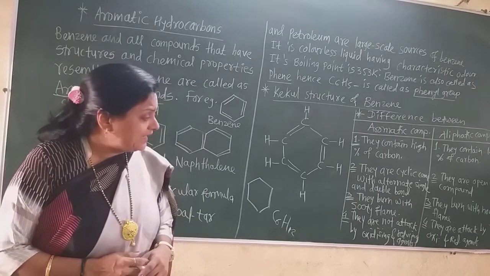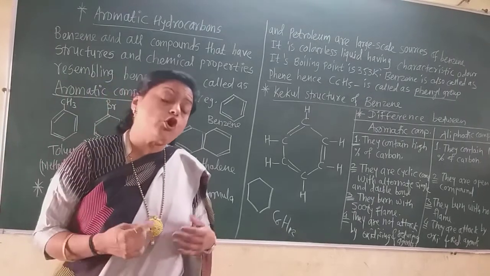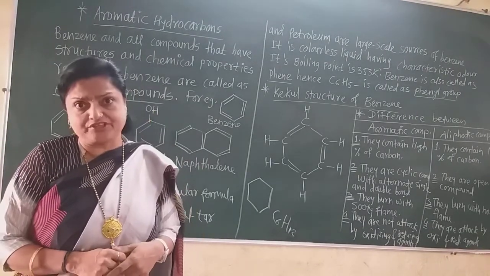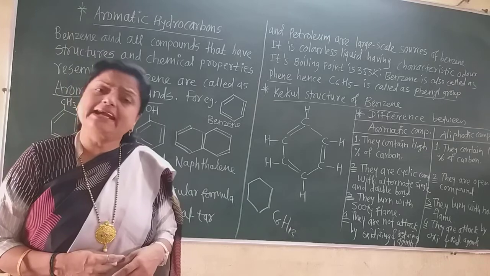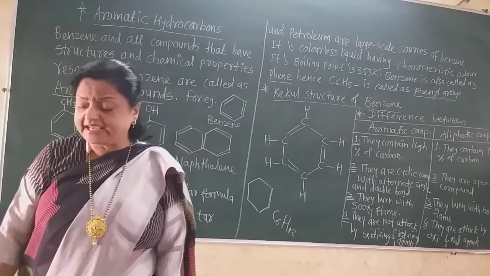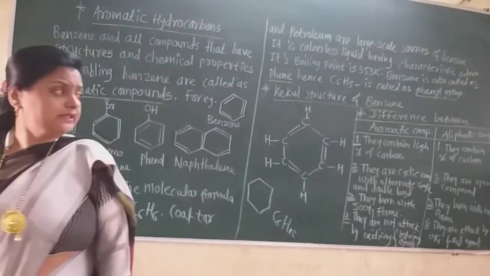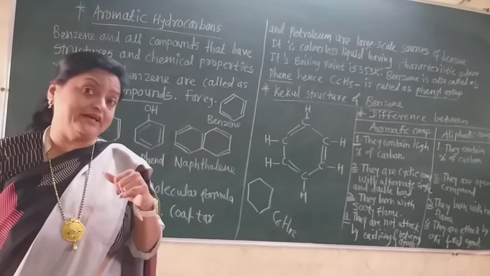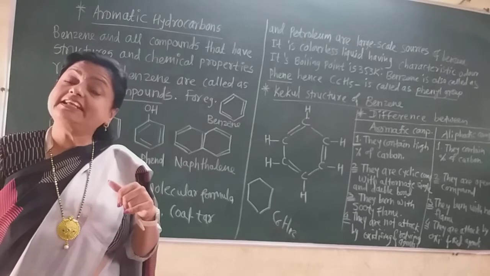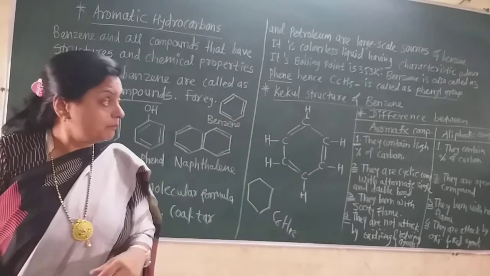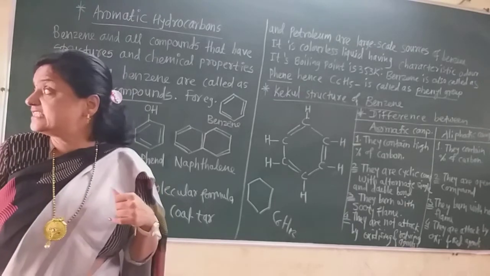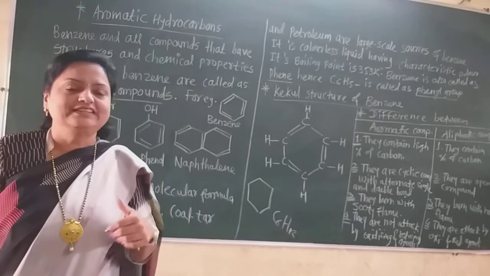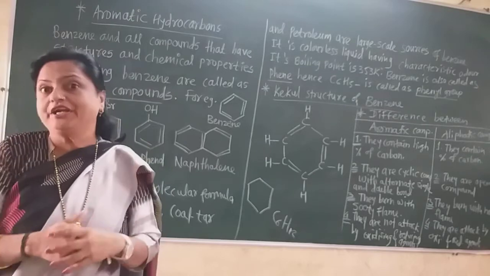Now these aromatic compounds cannot be attacked by mild or normal oxidizing and reducing agents, but aliphatic compounds can be attacked. That means they react with oxidizing and reducing agents. Now in aromatic compounds, addition reactions are not preferred because the ring does not break easily. But in aliphatic compounds such as alkene and alkyne, addition reactions are more predominant.